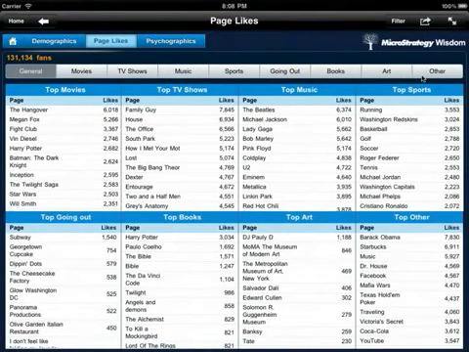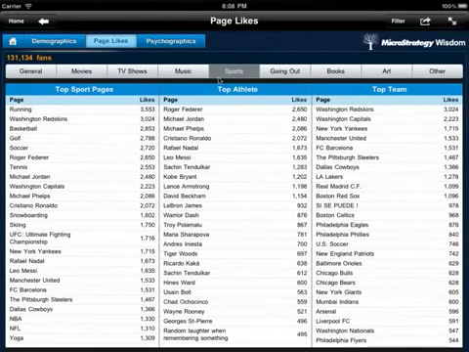Facebook contains a level of page categorization below the levels you see here, so you can get an even finer level of analysis of people's interests. By clicking on the Sports tab at the top, I will drill deeper into the sports interest of my fans. Facebook's sports category breaks down into the top overall sports pages, top athletes, and the top teams. I can see that the top teams in this segment are Washington Redskins and Washington Capitals. Now before going into more detail, let's move on to the psychographics view, and I'll get back to the page like section later in the demonstration.